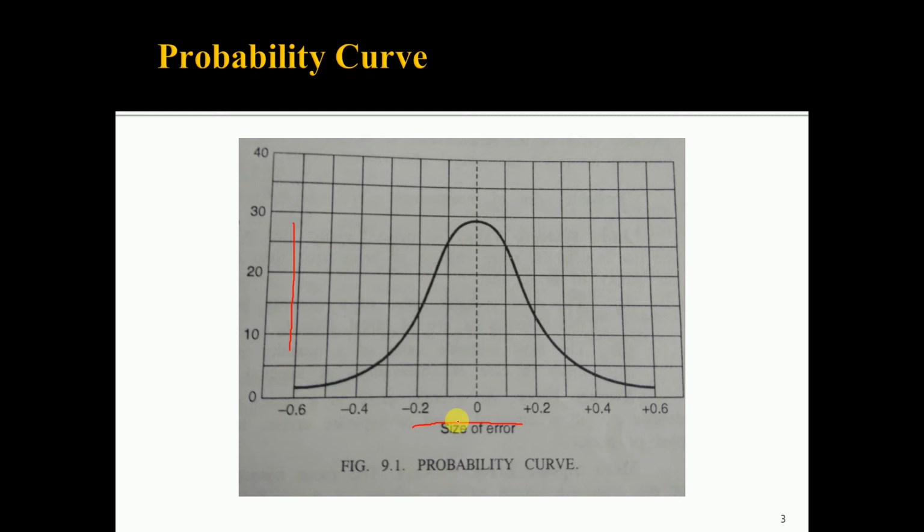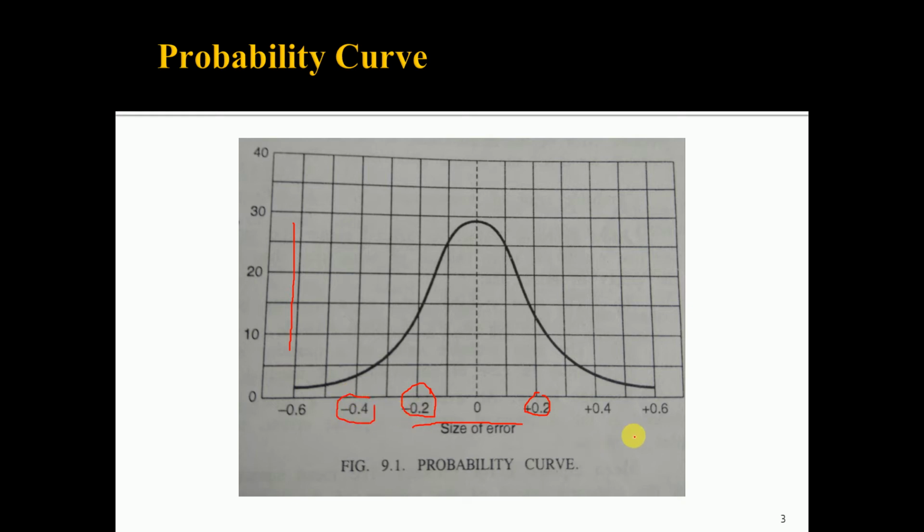If you look at this bell-shaped graph, you will find that the chances of occurrence of small error are more. It may be positive or negative; the frequency of occurrence of small error is more compared to the larger one.